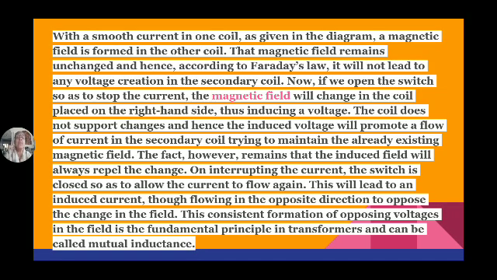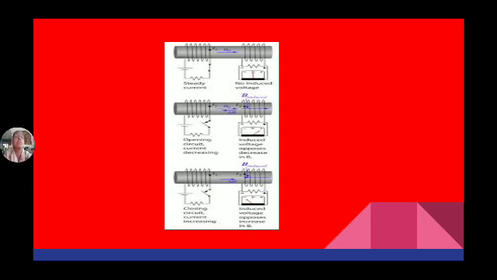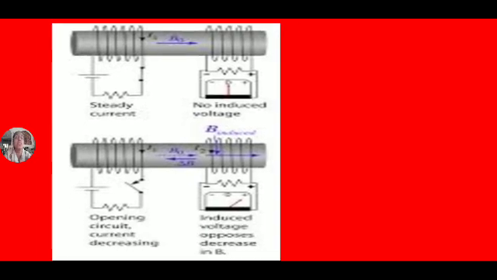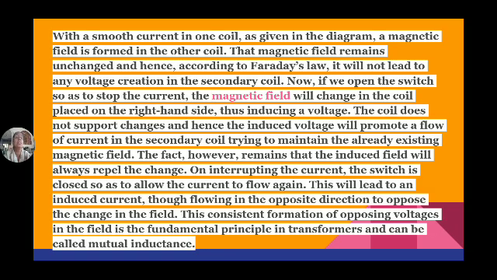That magnetic field remains unchanged, and hence according to Faraday's law, it will not lead to any voltage creation in the secondary coil. Here the flux developed is constant. The same flux links with this coil. It is constant, so no EMF is developed. See, in this figure, no EMF is induced. Voltage is developed only whenever there is a change in flux. When the flux is constant, there is no question of developing EMF.